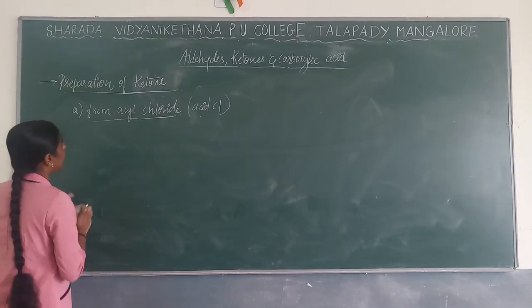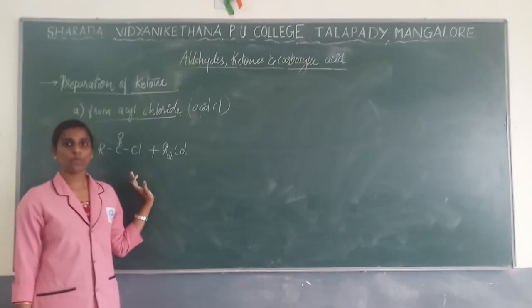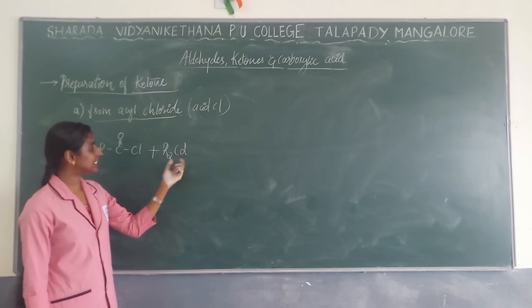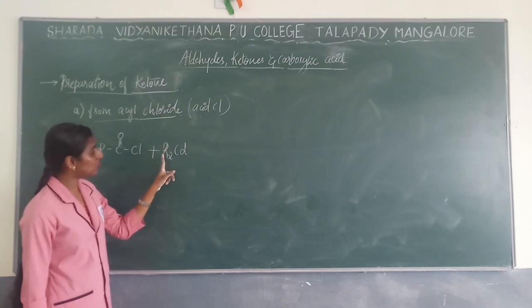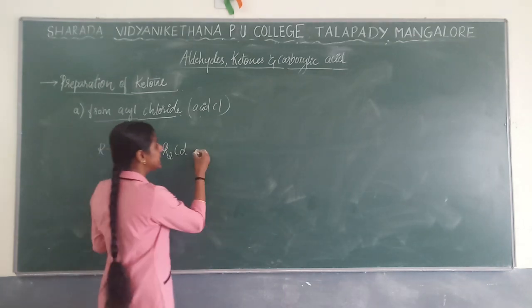If I give the reaction: acyl chloride, R-C double bond O with Cl. This is your acyl chloride, and the R group, the alkyl group, will be attached over here. Now this acyl chloride is treated with dialkyl cadmium, R2Cd, to get a ketone as a product.